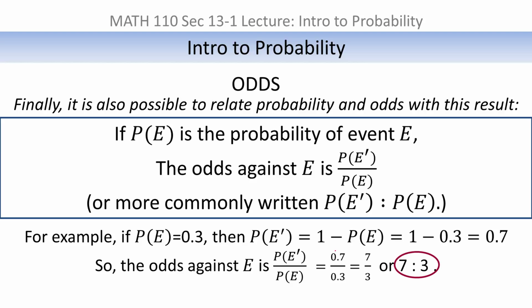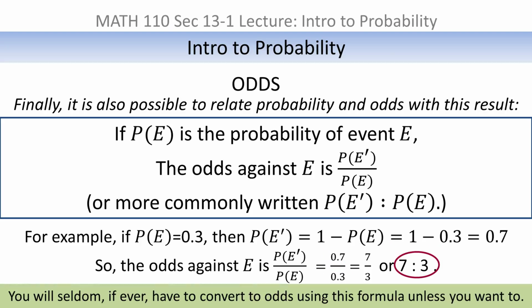And you notice I did not use the 0.7 and the 0.3. Usually the odds are written as integers, so I just multiply the top and the bottom by 10 to make 0.7 into 7 and 0.3 into 3. Now you will seldom if ever have to convert to odds using this formula. I showed you how to do it another way, but I'm trying to give you all these tools and all these different ways of looking at things. So you'll seldom if ever actually have to use this result here to convert to odds. But it's there if you'd like to do it that way or if you'd like to think about it that way.